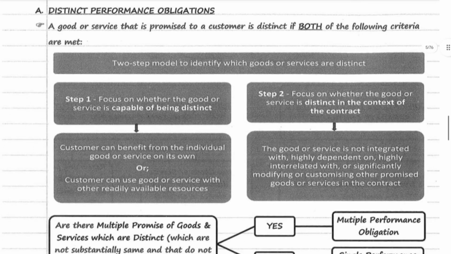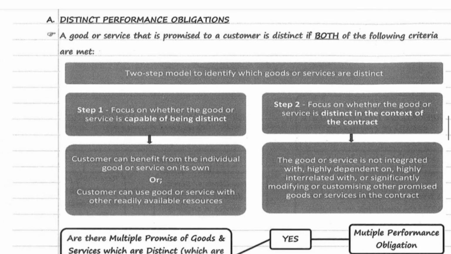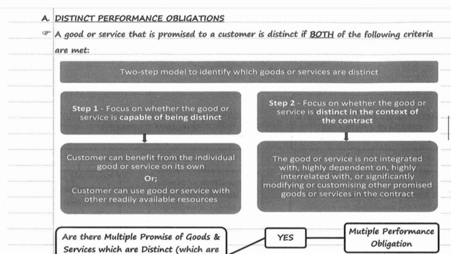What are distinct performance obligations? A goods or service that is promised to a customer is distinct if both the following conditions are met. Both the conditions need to be satisfied. There is a two-step model to identify which goods or services are distinct. Step number 1, check whether goods or service is capable of being distinct. That means check whether customer can benefit from the individual goods or services on its own, or customer can use goods or services with other readily available resources. Step number 2, check whether goods or services are distinct in the context of the contract.